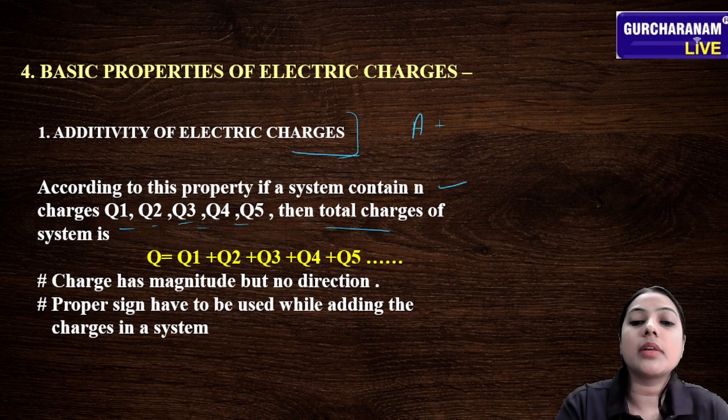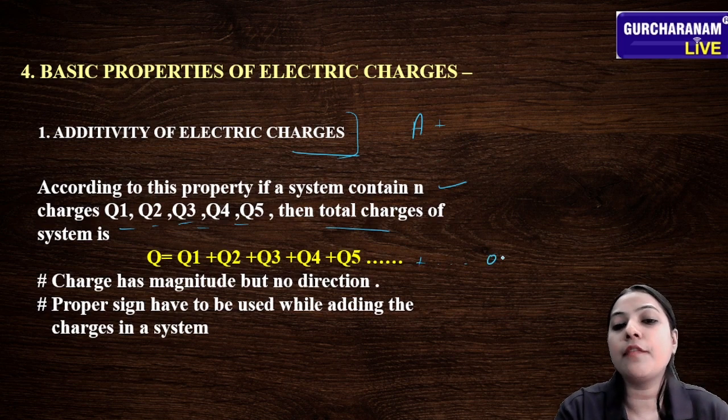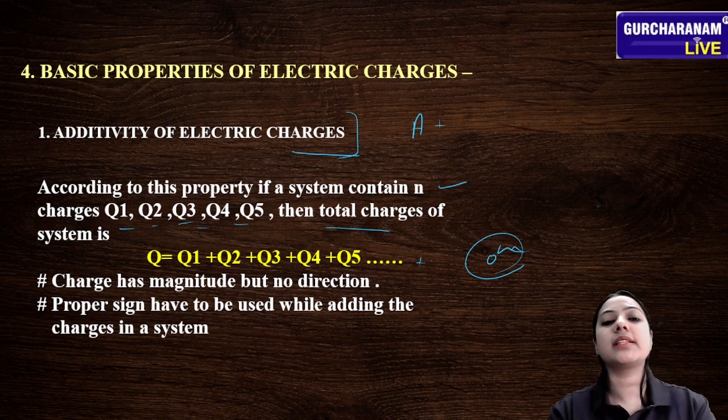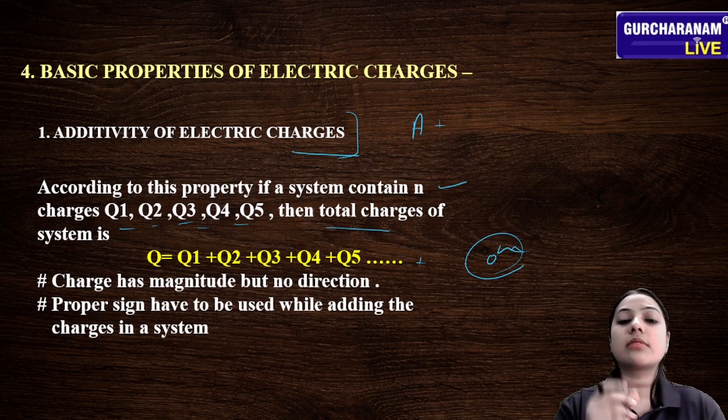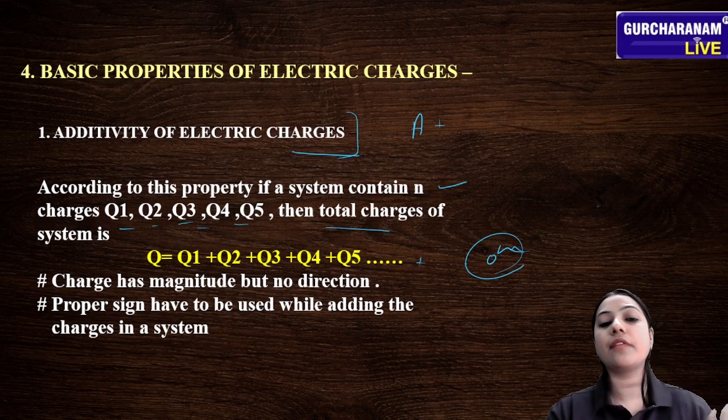It will be Q1 plus Q2 plus Q3 plus Q4 plus Q5, up to Qn. So this is the basic property, that is additivity of electric charges. Q is equal to Q1 plus Q2 plus Q3 and up to Qn.